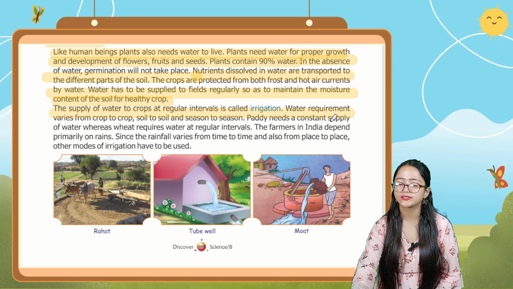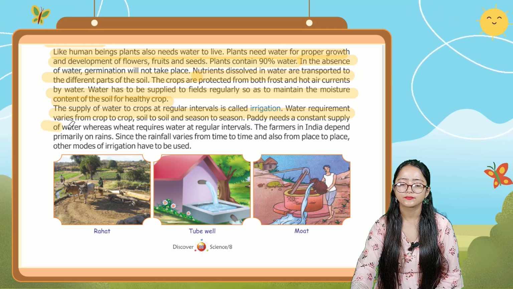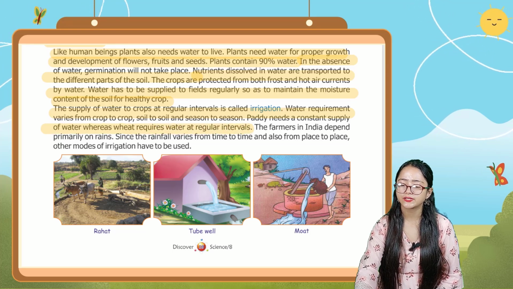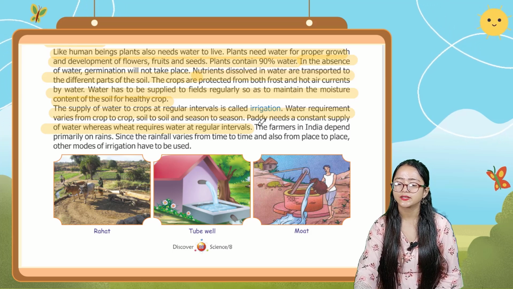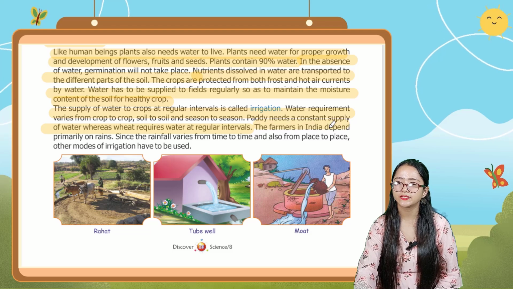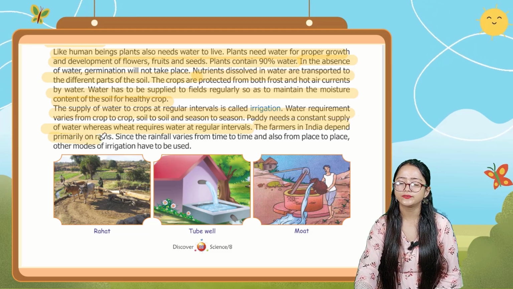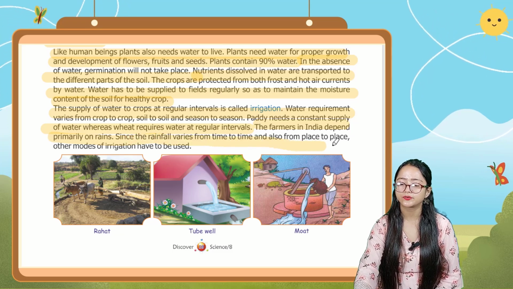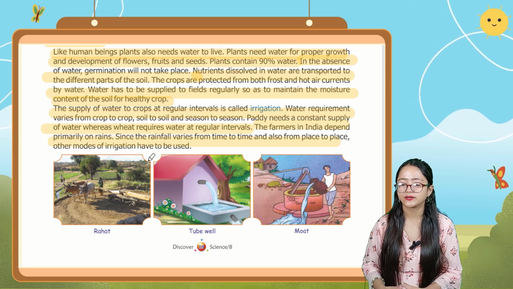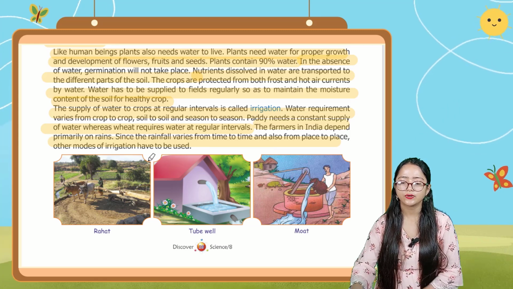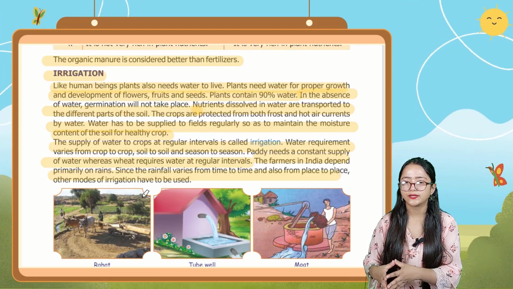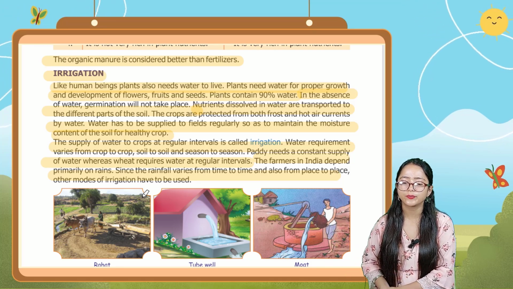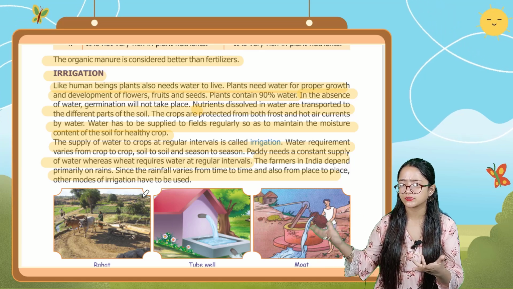Paddy needs a constant supply of water, whereas wheat requires water at regular intervals. The farmers in India depend primarily on rains. Since the rainfall varies from time to time and also from place to place, other modes of irrigation have to be used. So in this paragraph it is saying that irrigation is very much important for watering the crops. Just like human beings, plants also need water to live.